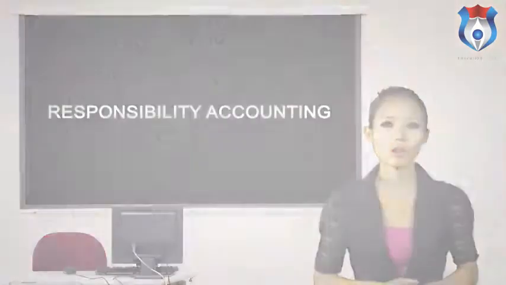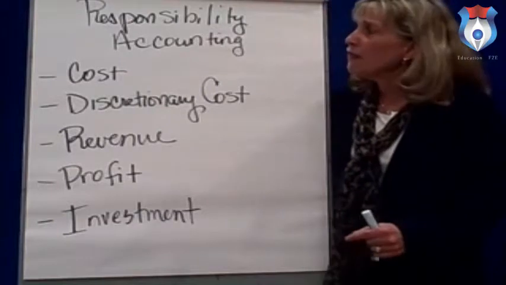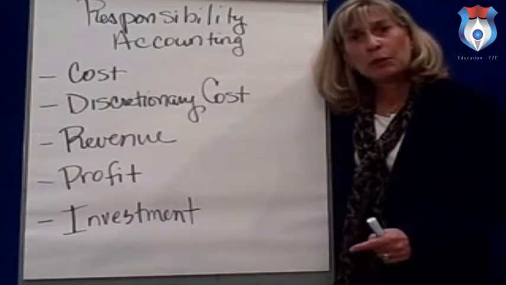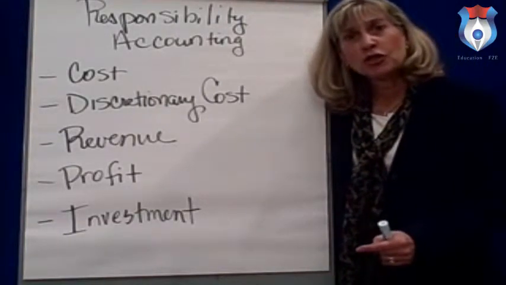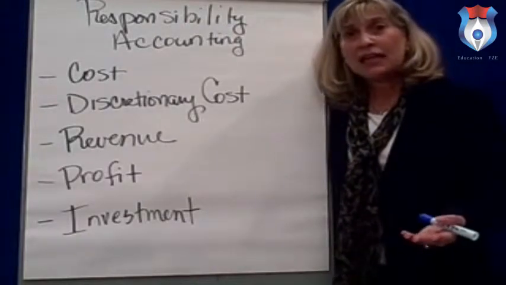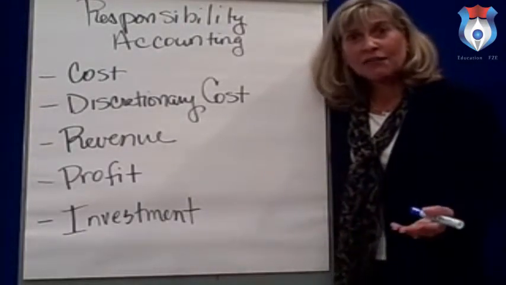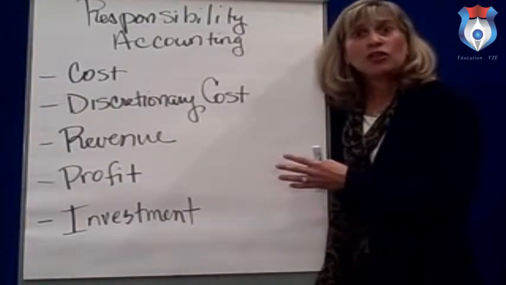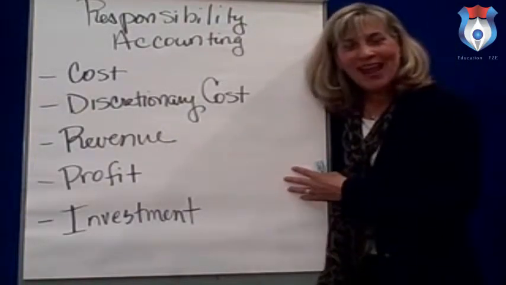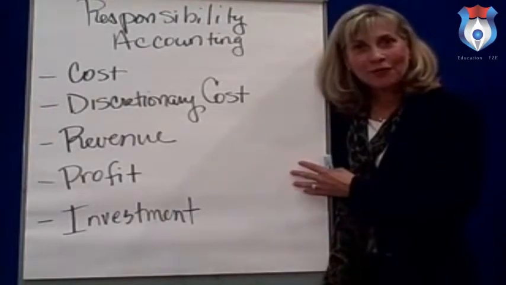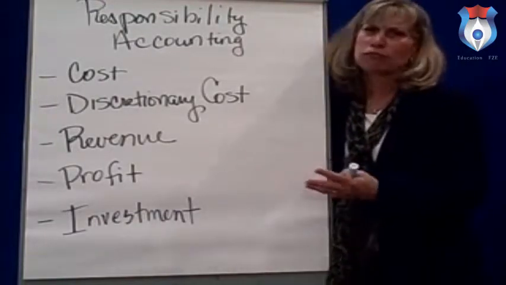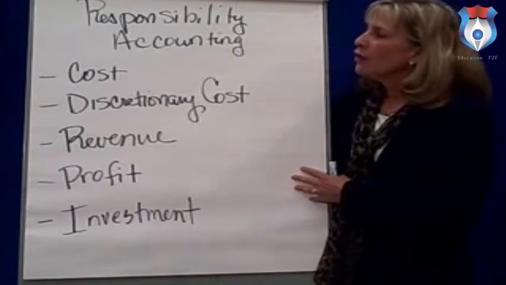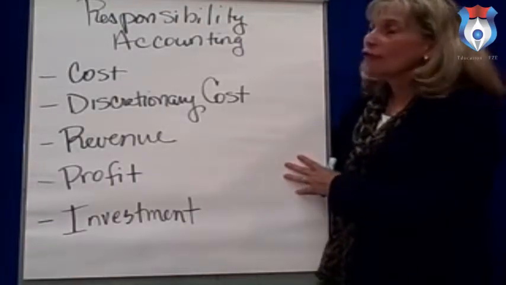Responsibility accounting. We're going to look at the 5 different types of responsibility centers a manager could manage. And then if you're able to identify what type of center a manager can manage, then you know what they're responsible for, and then you can be more effective in your criticism or your evaluation of them. So the 5 include cost centers.